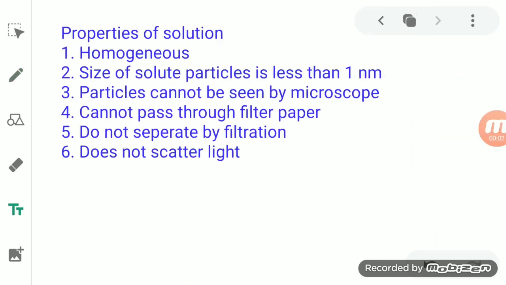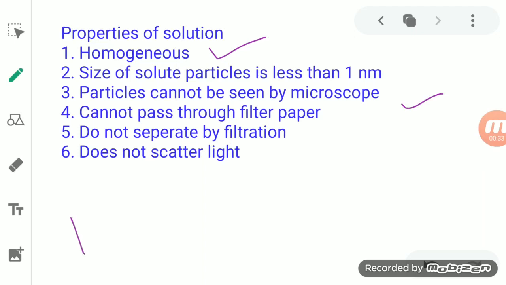So we can conclude the properties of the solution. The first property is that the solution is homogeneous in nature. It is a homogeneous mixture in which a visible boundary cannot be seen between the components. The second is that the size of the solute particle is extremely small, less than 1 nanometer in diameter.